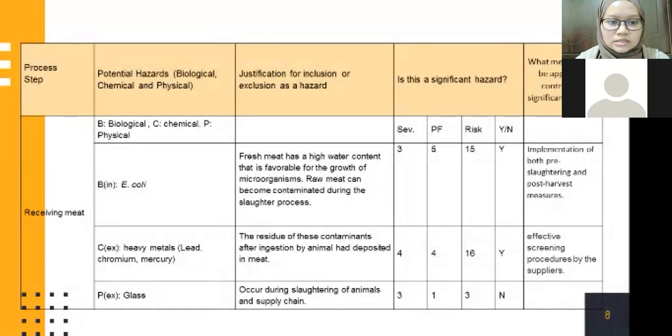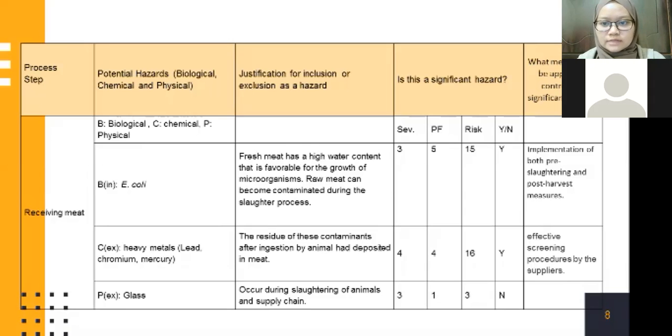For the biological hazards, the receiving meat is potentially contaminated with E. coli. The justification for inclusion as a hazard is that fresh meat has a high water content that is favorable for the growth of microorganisms, and raw meat can become contaminated during the slaughter process.